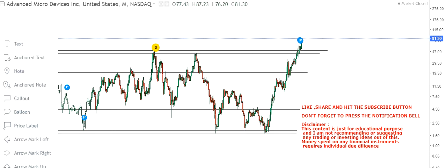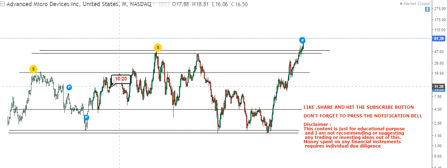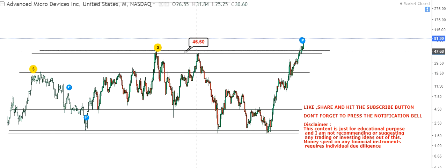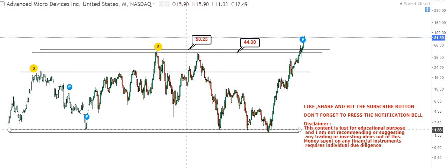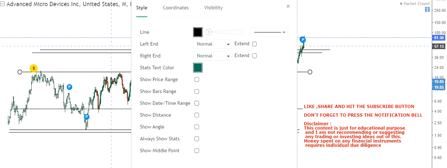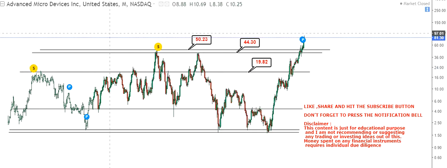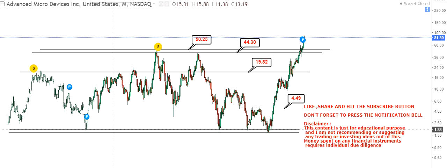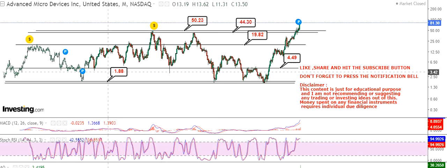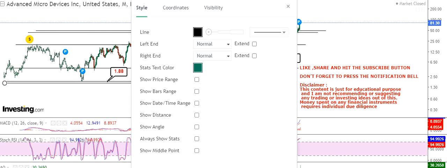Let us look at the important supports and ranges of the previous levels. This is your immediate support, which was previously known as the resistance. These are your previous immediate supports at 50 and 44, below which the next support will come at around 19.82, then your previous support ranges of 4.49, then 1.88 and 1.67.